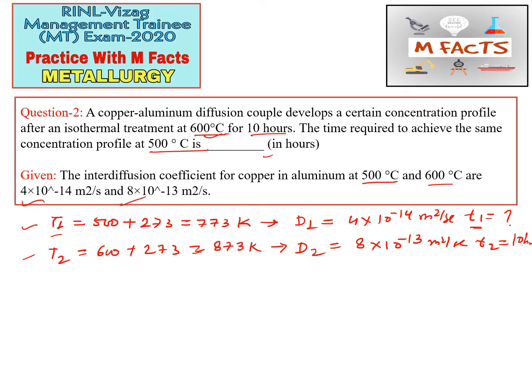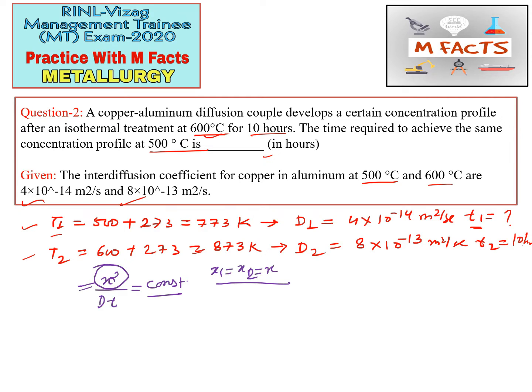So how to solve this question? You know Fick's second law. From one of the solutions of Fick's second law, we get x square divided by Dt is equal to a constant. They are talking about the same concentration profile, meaning the same depth, so we can take it as constant, that is x1 equals x2 equals x.